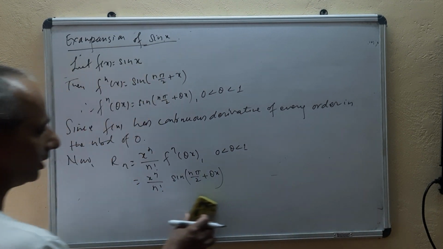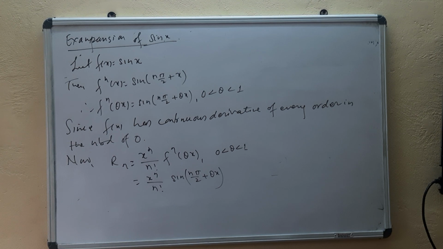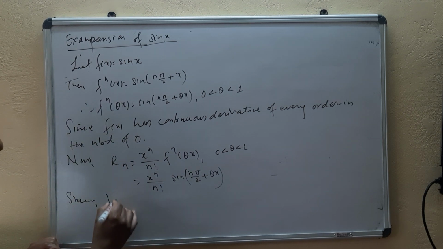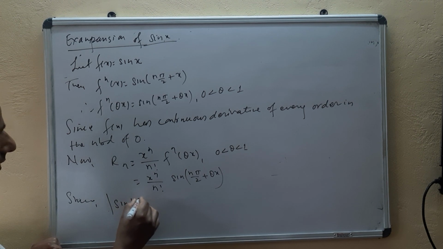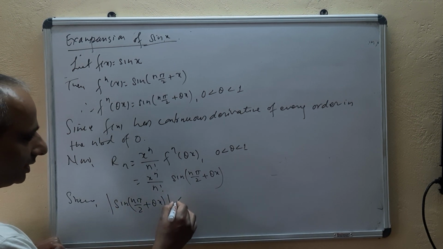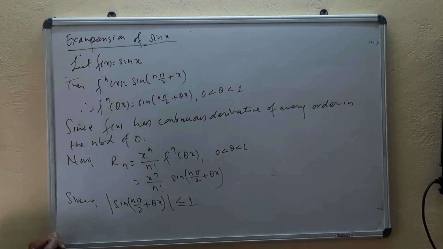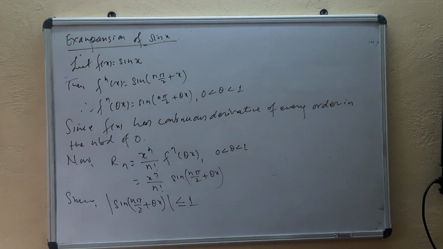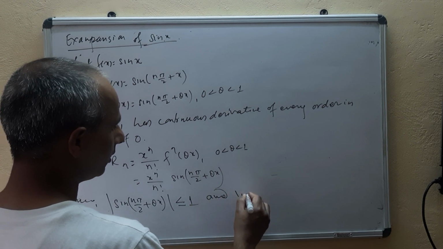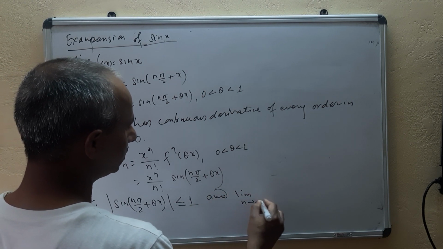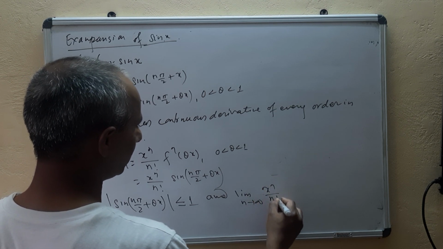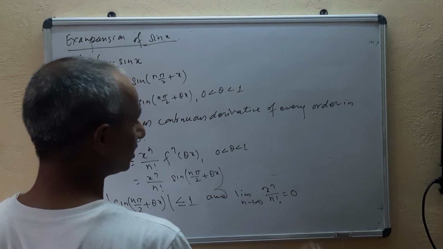So here, what can you write is, since modulus of sin(n pi by 2 plus theta x) is less than or equal to 1, and limit n tends to infinity of x^n upon n factorial equals 0.